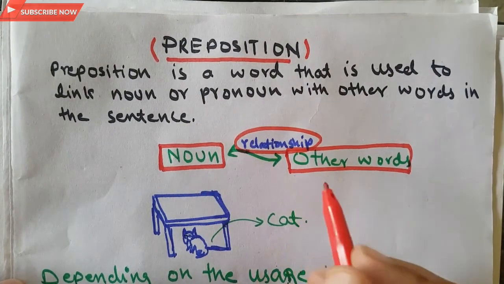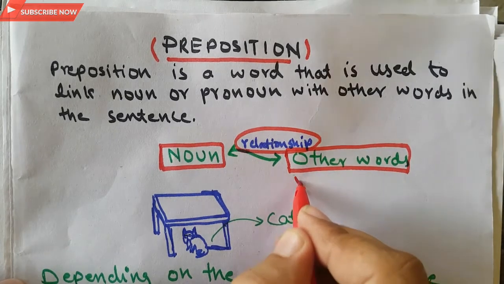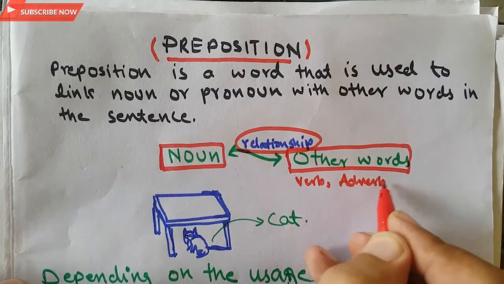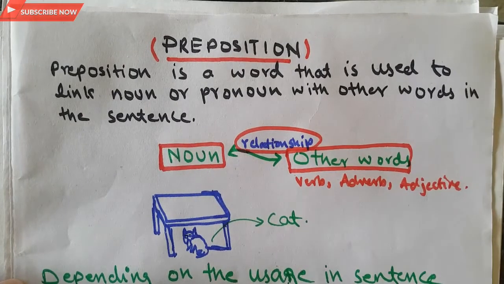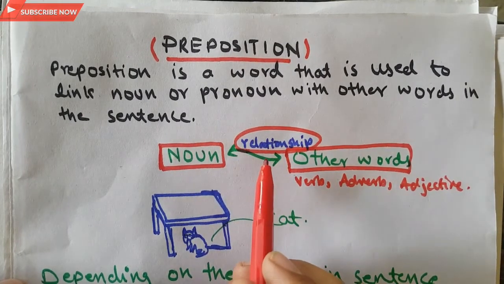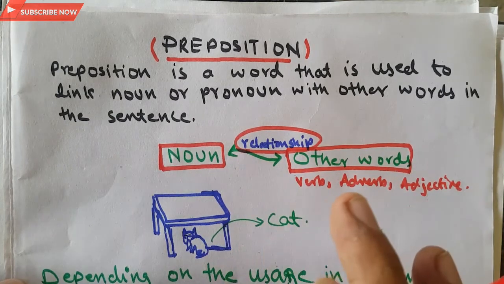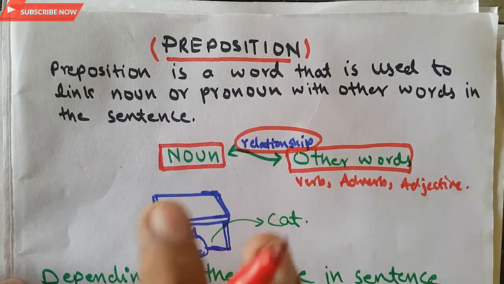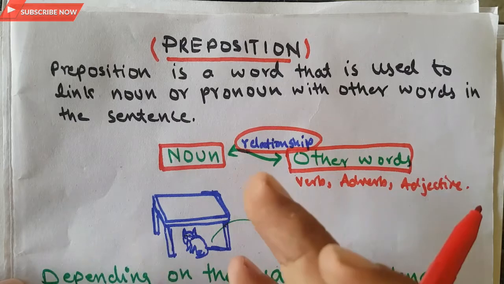These other words may be verbs, adverbs, adjectives, etc. So without the linking of a preposition in a sentence, we will be unable to understand the meaning of that sentence, because without a preposition we will not be able to tell what it means.